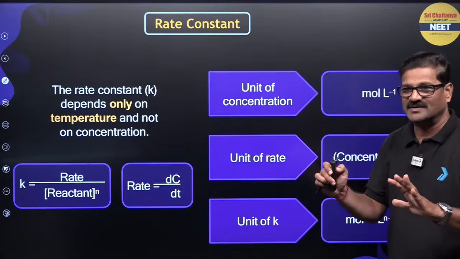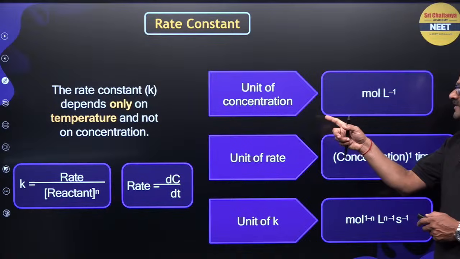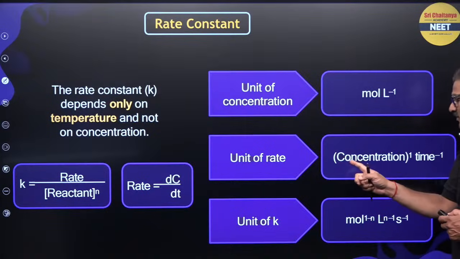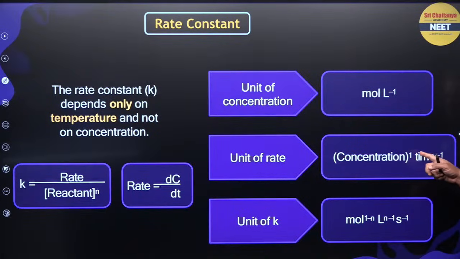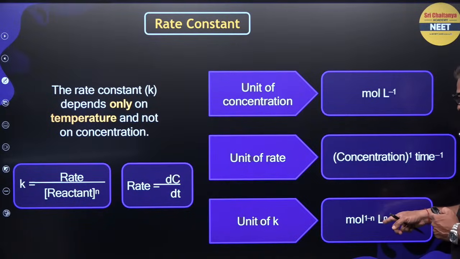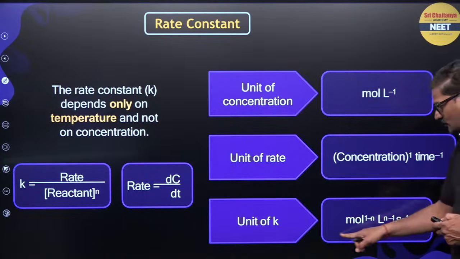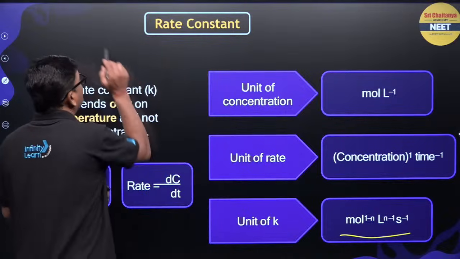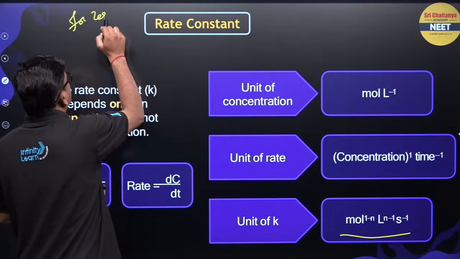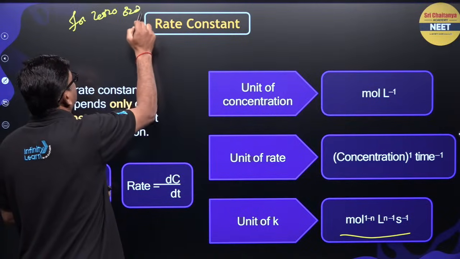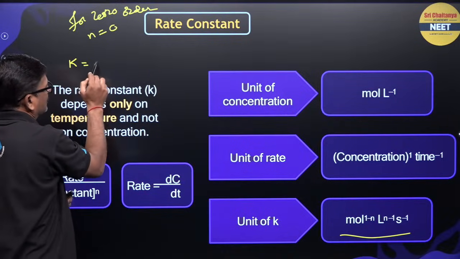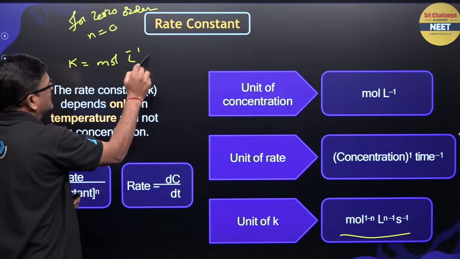Nobody can change it. And the unit of concentration is mole liter inverse. Unit of rate is equal to concentration to the power 1 and time. So, here the unit of K is equal to mole 1 minus n, liter n minus 1, and second inverse. n is the order. So, for 0 order, n is equal to 0, so K is equal to mole liter inverse second inverse.